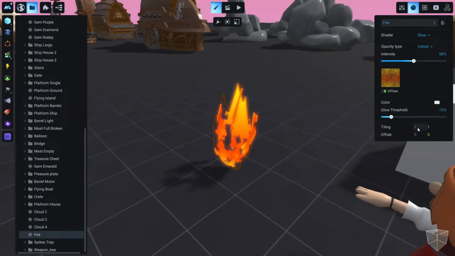And why is this important? Because the tiling pretty much makes the texture appear twice. For example, if I make this 2, it appears twice in this model, 2 times horizontally and 2 times vertically, or 3 times, or let's set this to 1. You will understand this better a little bit later with a different texture that I will show you.